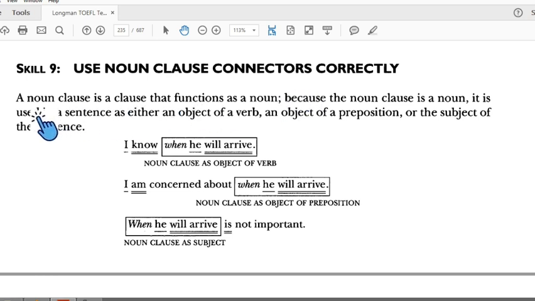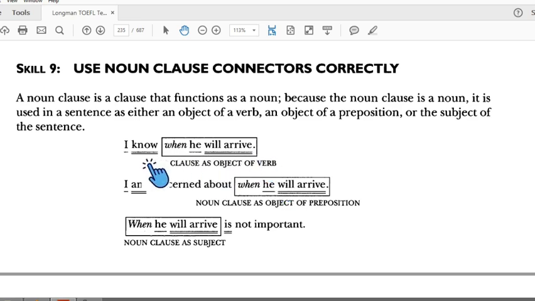A noun clause is a clause that functions as a noun. So a connector sentence can be a noun clause. It is used in a sentence as either an object of a verb, an object of a preposition, or the subject of the sentence. For example: I subject verb, when is a connector, subject, verb. So this one is a noun clause as an object of the verb.